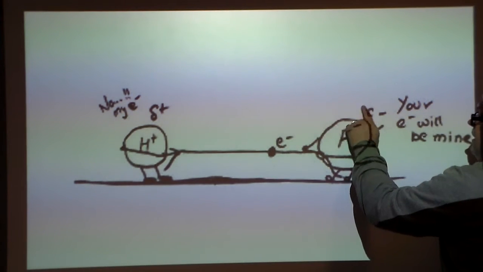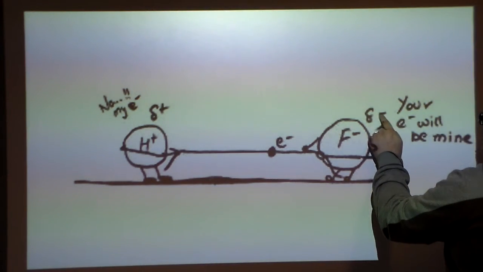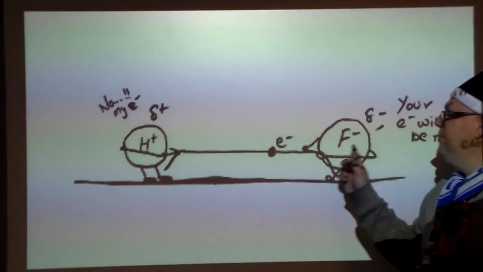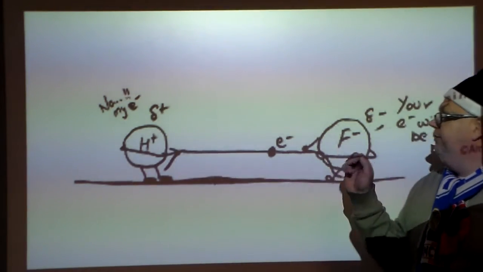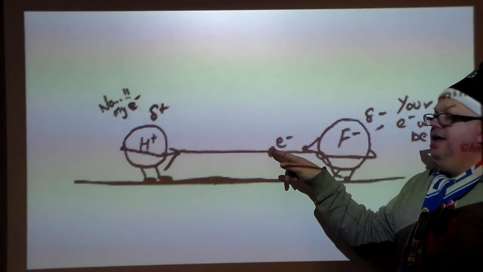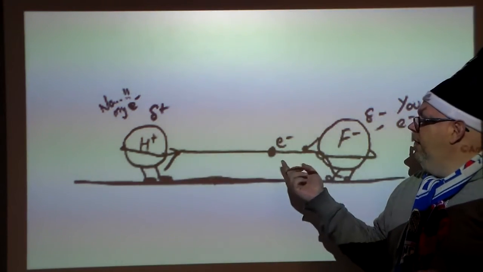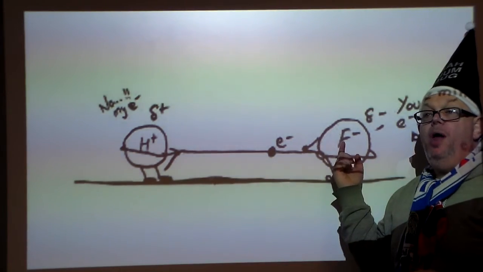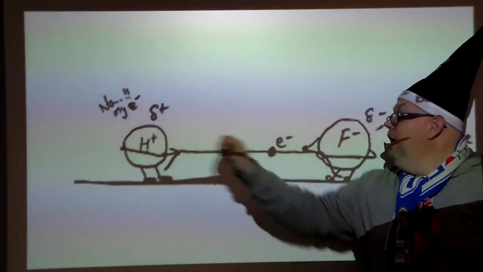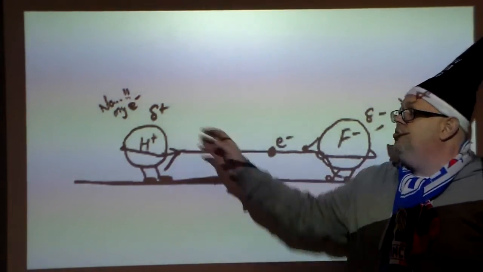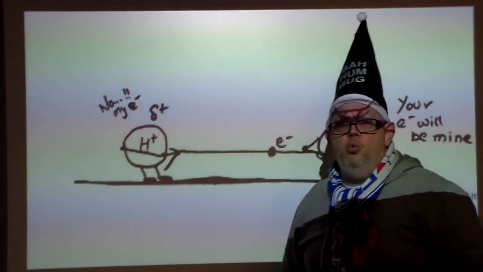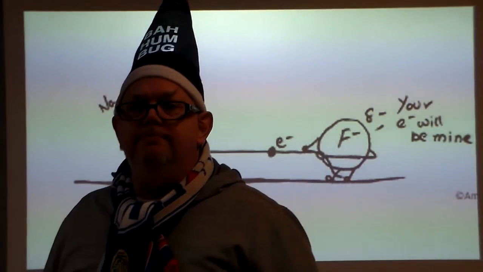Notice you have a little delta symbol here and a minus sign. Well, what's going on? Look what's happening between the hydrogen and the fluorine. If you notice the electron, it's not even, is it? The electron's being shared more closely toward the fluorine. Why? Because it has a greater pull on it compared to the hydrogen. The hydrogen wants to hold on to it, but the fluorine, on the other hand, wants it badly.